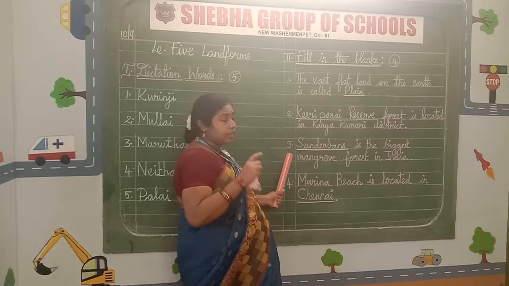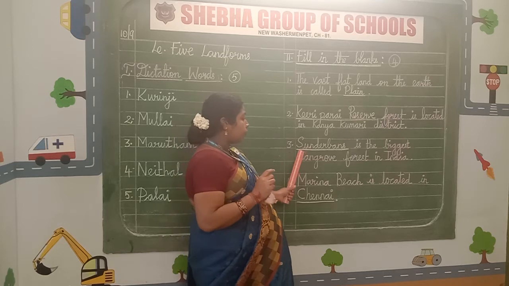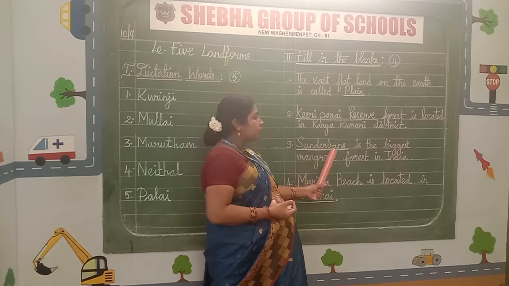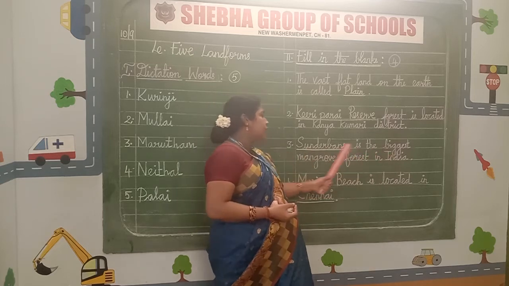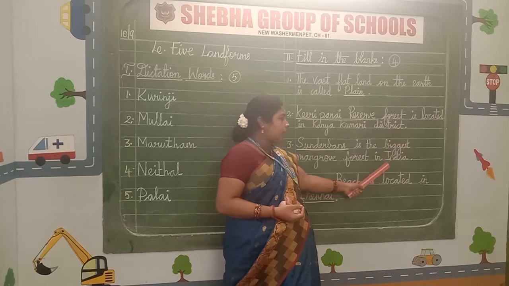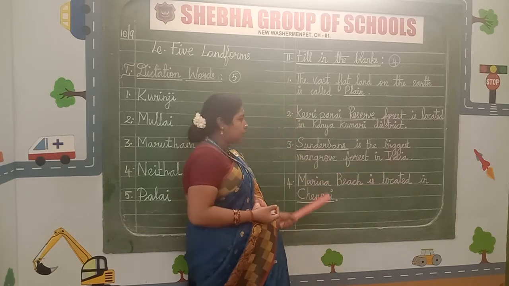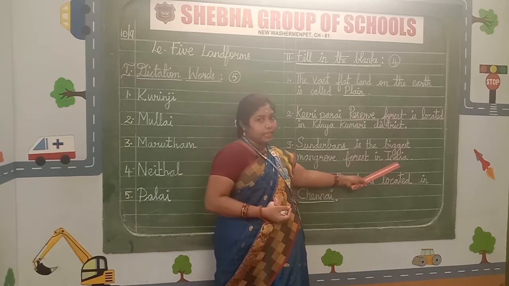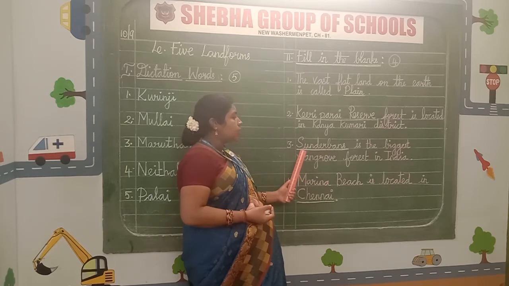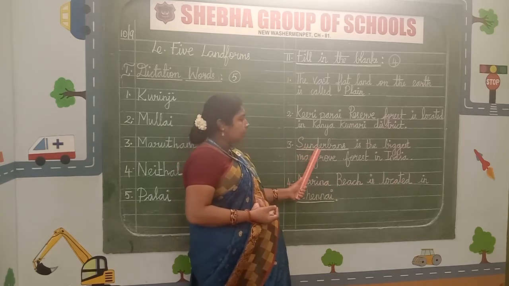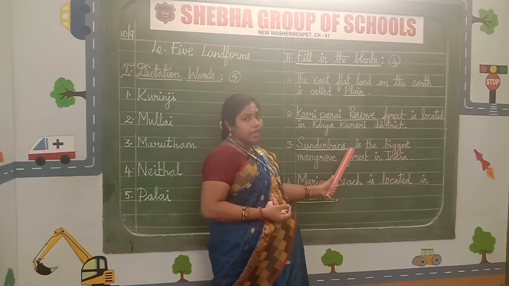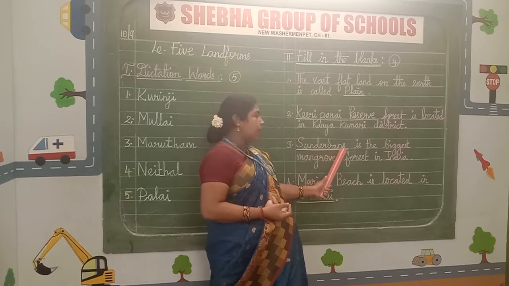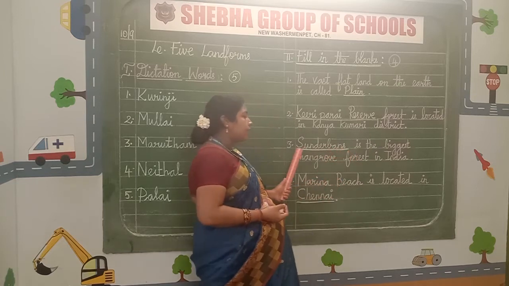After writing the second one, leave one line. Start the serial number 3 in the margin. Start from the margin, and the first letter should be in capital. Let me read it: Sundarbans is the biggest mangrove forest in India. A full stop is necessary, children. Come on, let us spell the word Sundarbans, S-U-N-D-E-R-B-A-N-S. Underline the word, children.